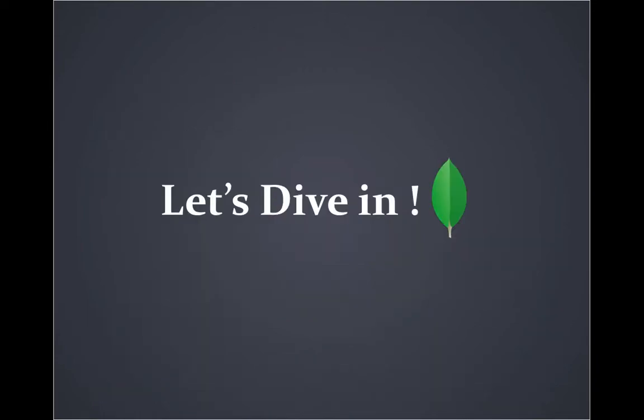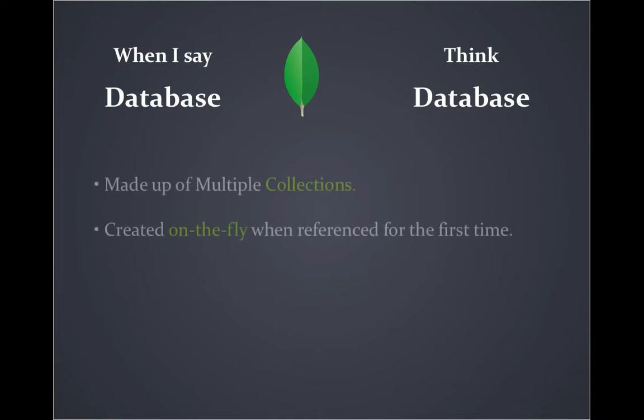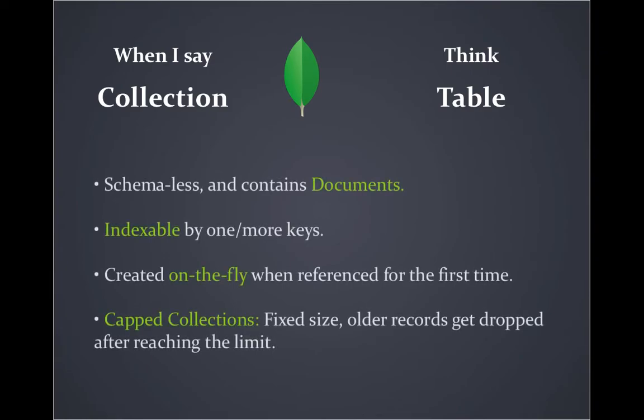Let's deep dive in. If I say database, it is similar to a database in MongoDB or NoSQL. If I say table, that is a terminology of relational databases, and it is equivalent to a collection in MongoDB.